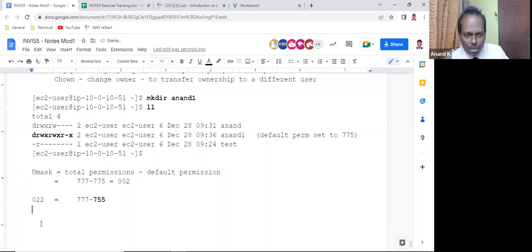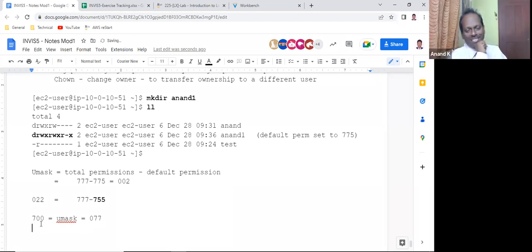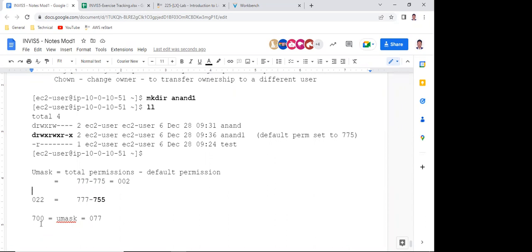If I want permission, not umask, permission to be 0700, what should be my umask? 777 minus 700 is 077. Understood, everyone? Yes, sir. If you set umask 077, you will get permission 700. Shall we try? Yes, sir.